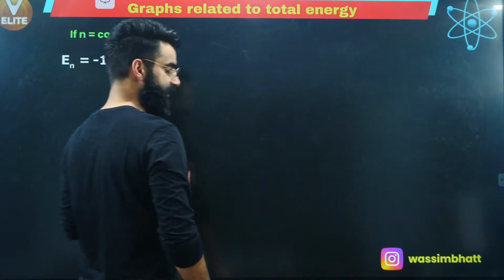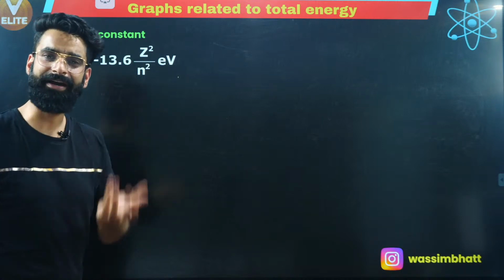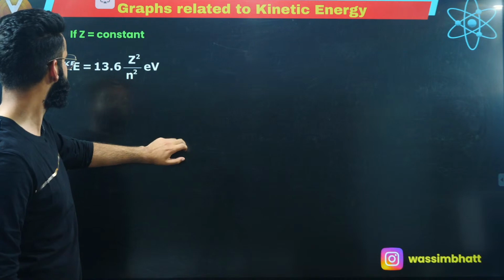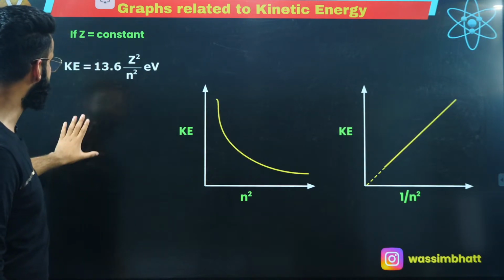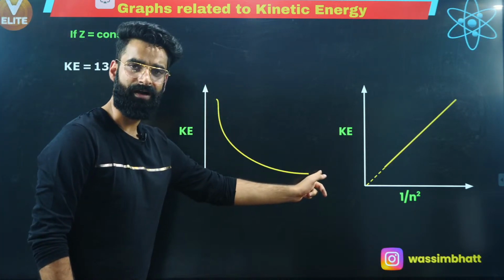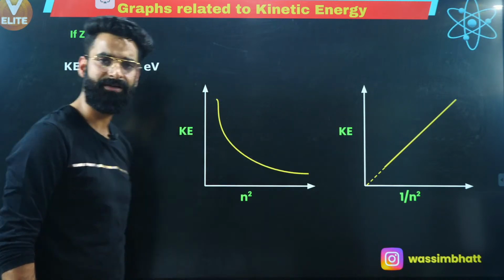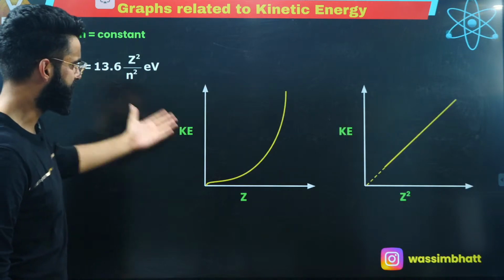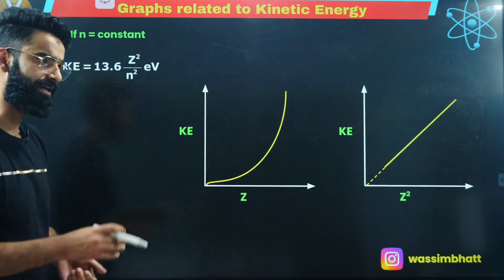Alright, now people, these were the total energy curves. Now let's try to draw some kinetic energy curves. And kinetic energy curves are simple. This is the kinetic energy formula. If z is constant, kinetic energy versus n square is going to be a hyperbola like this. And this is kinetic energy versus 1 by n square, because you do not have a minus sign over here. I'm sure you can draw these curves now. These are two more curves regarding kinetic energy versus Z over here. I'm sure everything is clear.